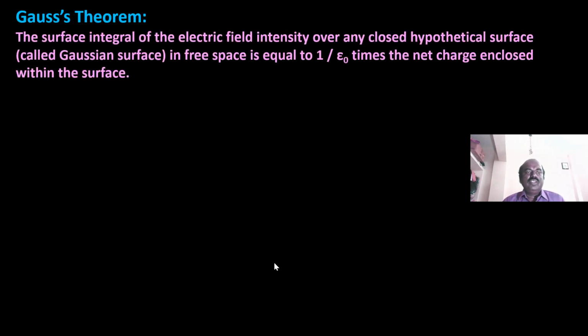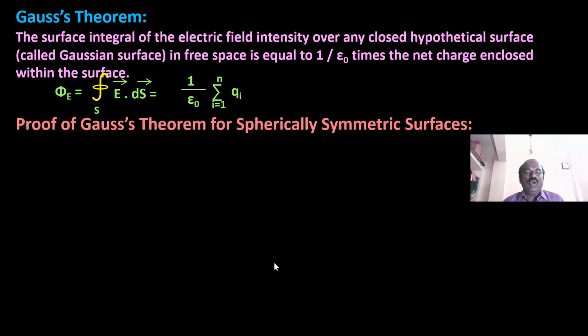Gauss theorem. The surface integral of the electric field intensity over any closed hypothetical surface, that is called a Gaussian surface, in free space is equal to 1 by epsilon 0 times the net charge enclosed within the surface. Now see the formula. So phi E is equal to the closed integral of E dot dS equal to 1 by epsilon 0, the summation of all charges, that is summation i equal to 1 to n qi.